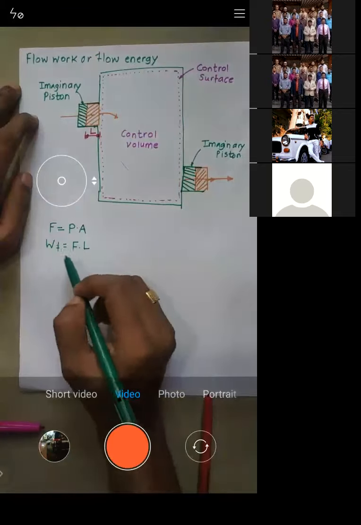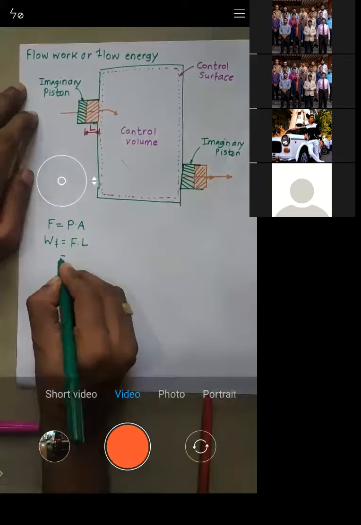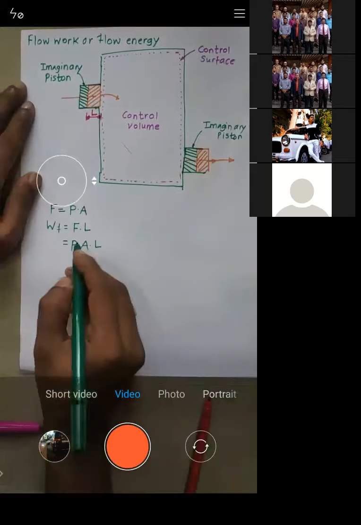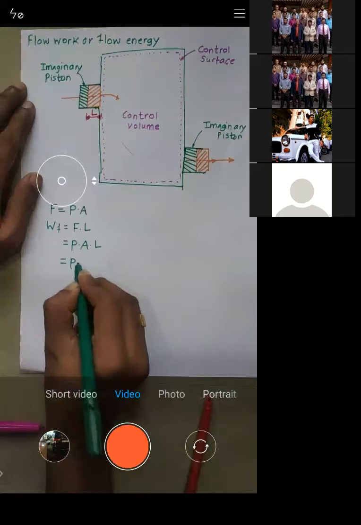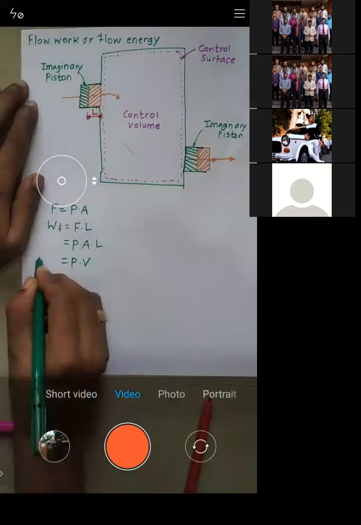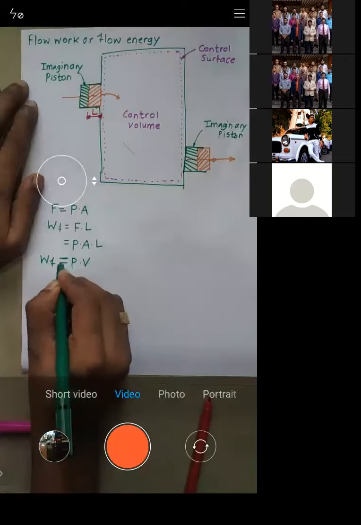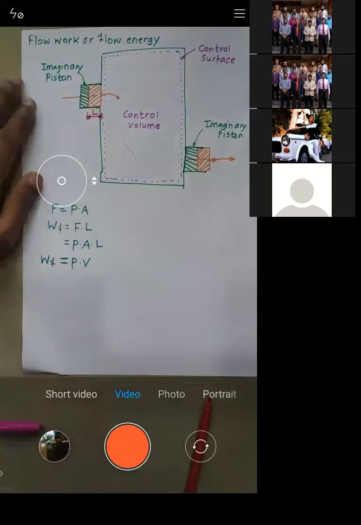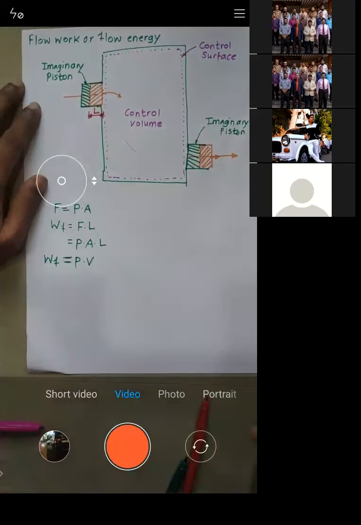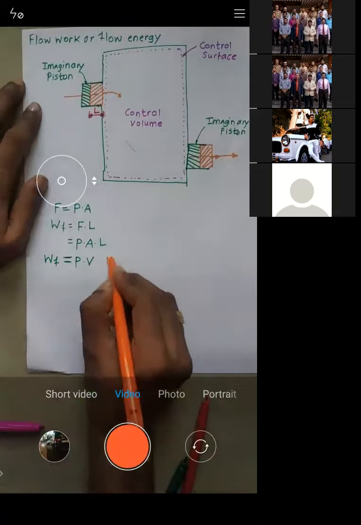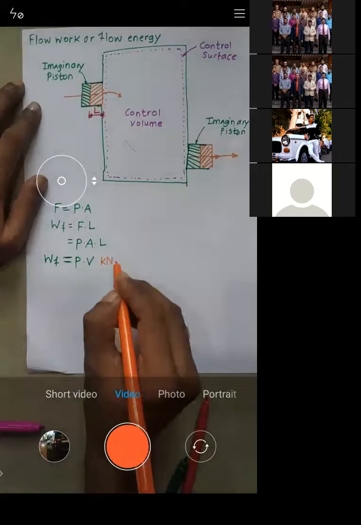How do we calculate work? Work is force into displacement. So force is pressure into area, into length. So it is P into area into length, and area into length is volume, right? So flow work is given by pressure into volume. Now, if you just check the units, pressure you can have in kilonewton.